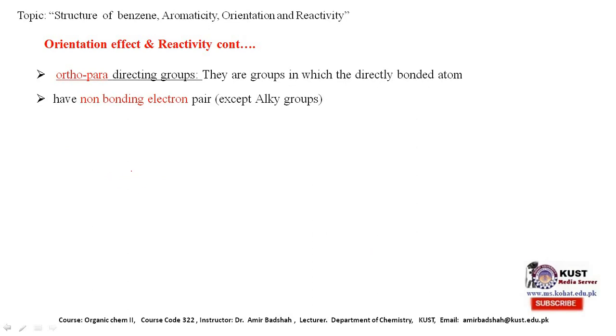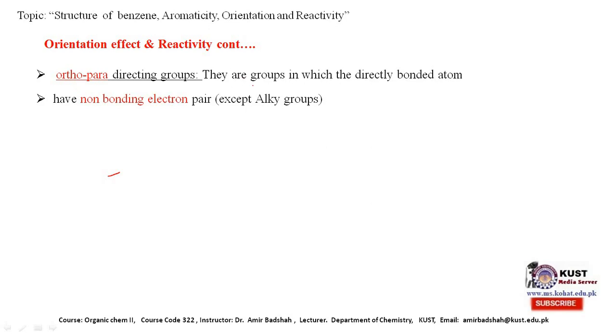Further, ortho-para directing groups are those which are already bonded. How will we know that a group present on the ring will be an ortho-para directing group or a meta directing group? How will we recognize that this group is ortho-para? For ortho-para groups there is a key.